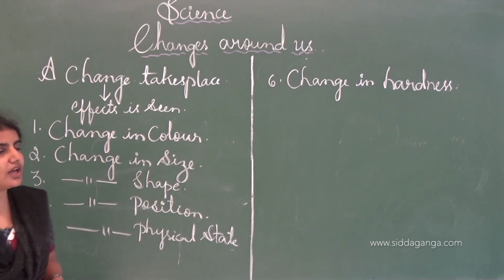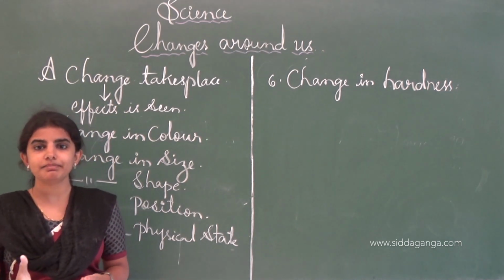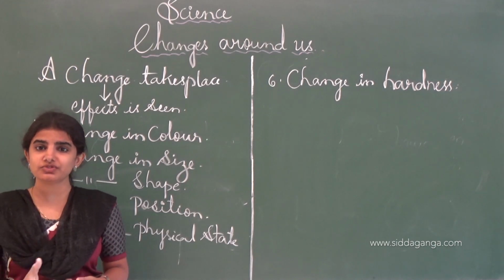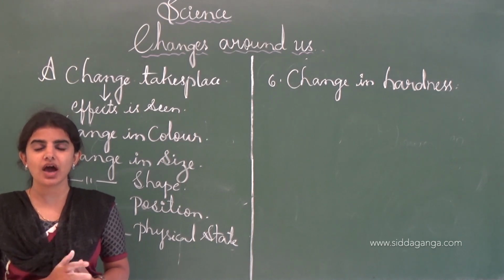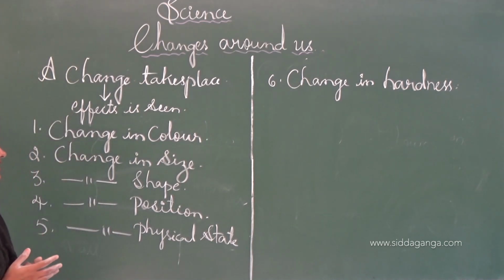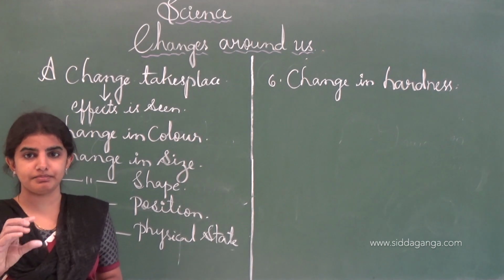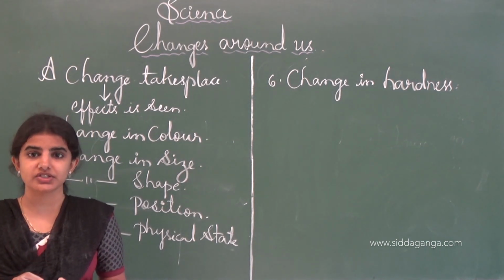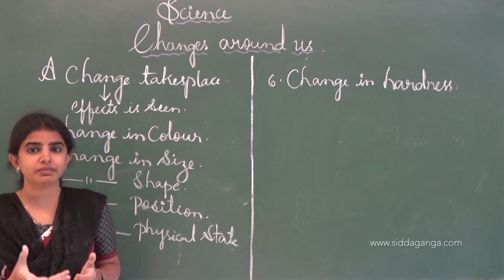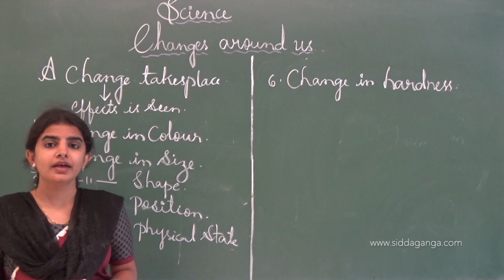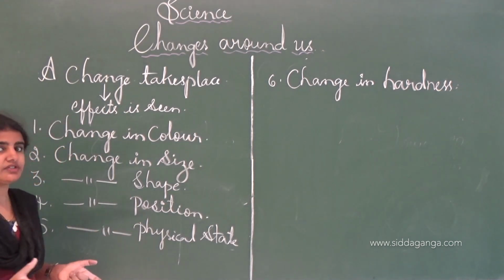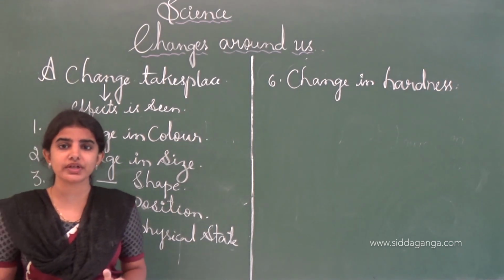And next one is change in the hardness. See, example is the batter. Batter of a cake is usually smooth in nature. After the baking process, the cake will become hard, and this is how we can say that change in the hardness. And one more example is there, fresh bread. If we press the bread, we feel that it is smooth in nature. If we toast the bread, it will become hard, and this is how we can say that the changes take place. See, these are all the different types of changes which we see in our daily routine life.